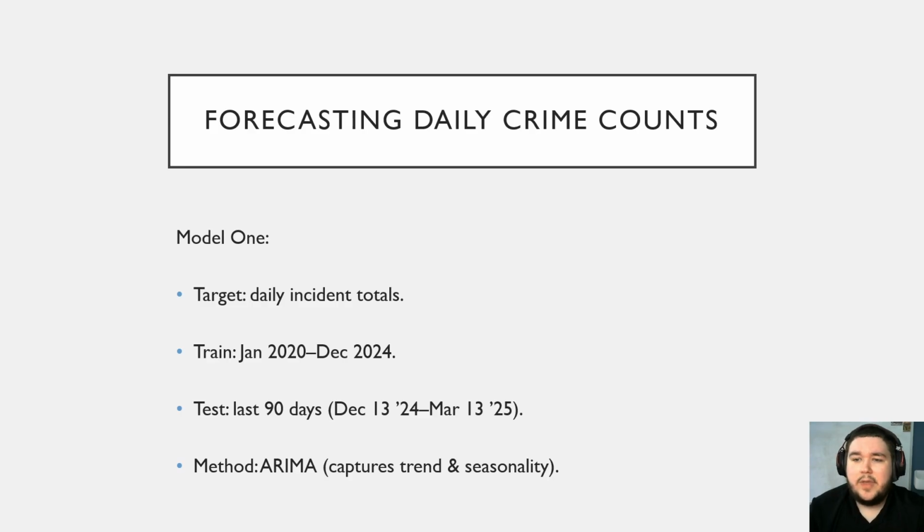The ARIMA model is like a smart line reader. It spots repeating patterns, long-term drift, and sudden jumps, and then projects them forward. So it gives us an in-the-now, what is going to happen kind of prediction based on past events.